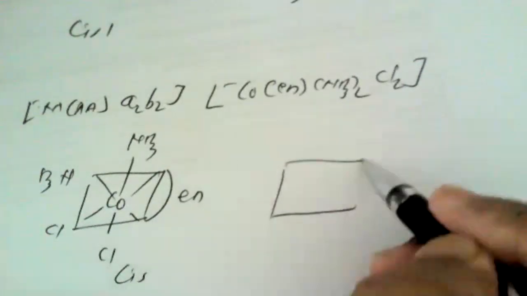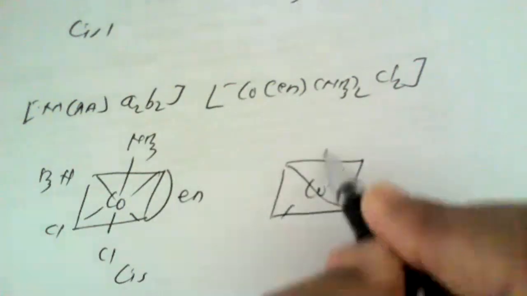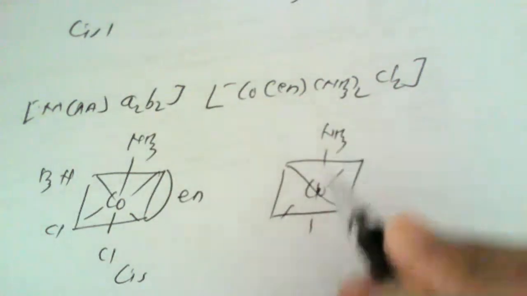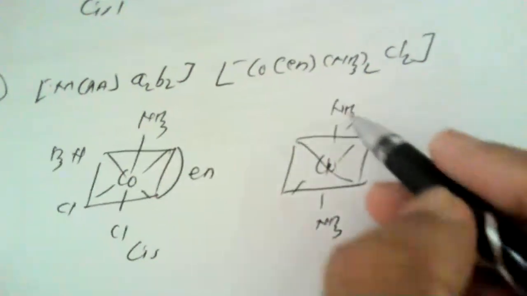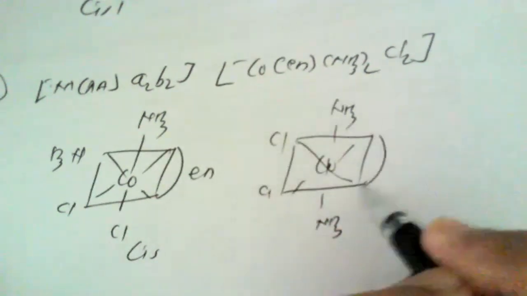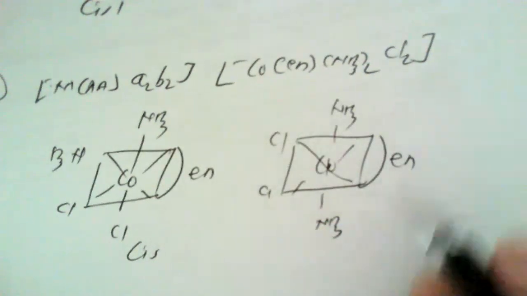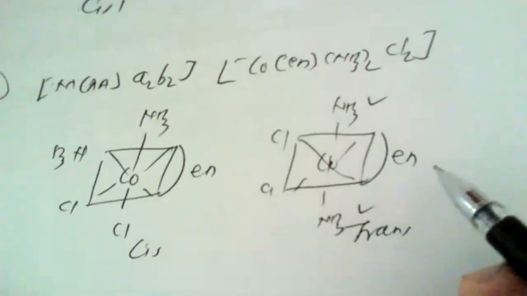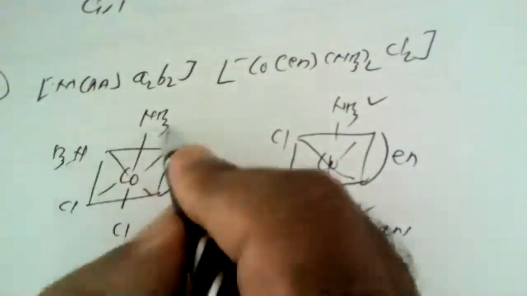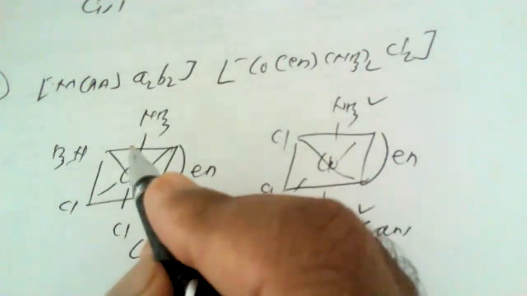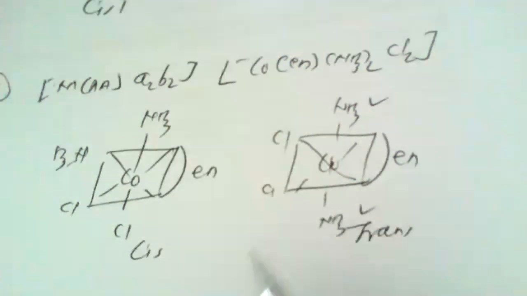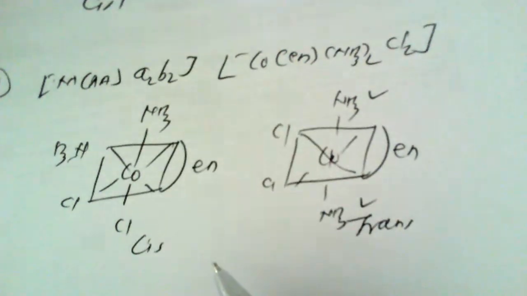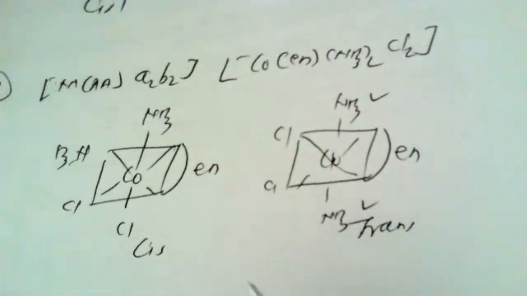And if we place the ammonia molecules opposite to each other, like this is NH3 and NH3, Cl, and this is ethylene diamine, then this is definitely a trans isomer, because the ammonia molecules are opposite to each other, whereas in the other, the ammonia molecules are on the same side. So this is how we can explain the complexes under coordination number 6.